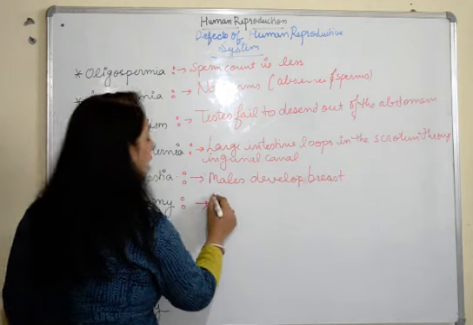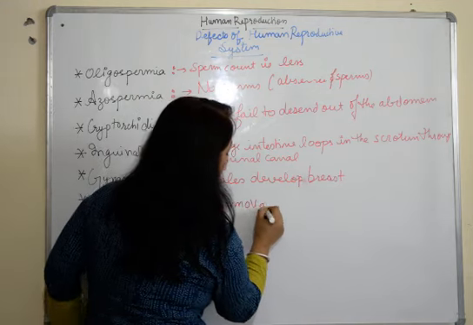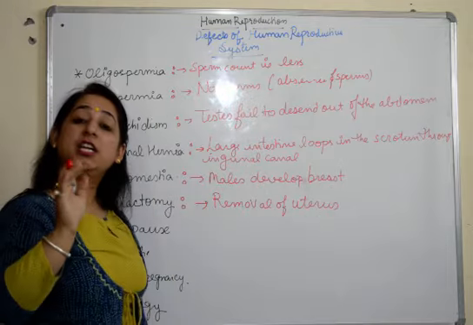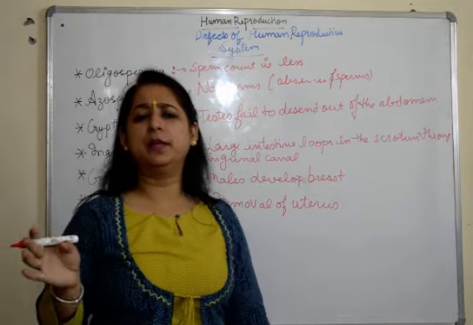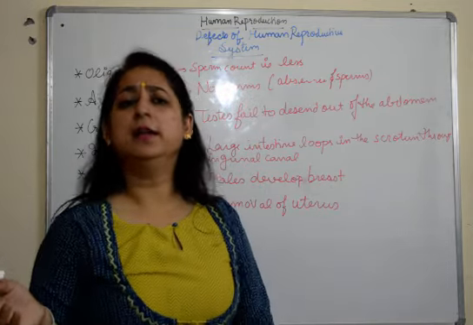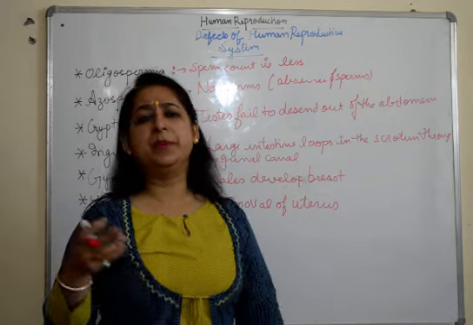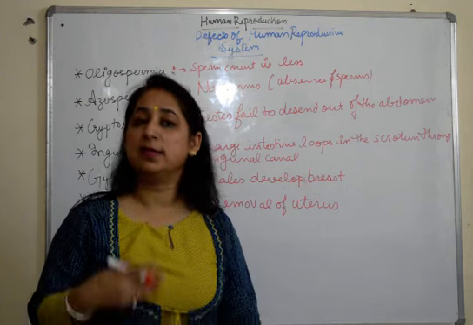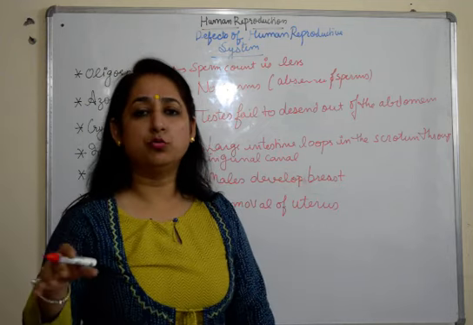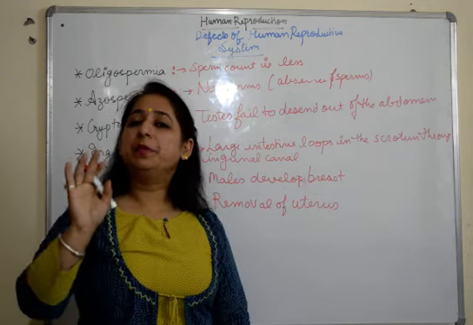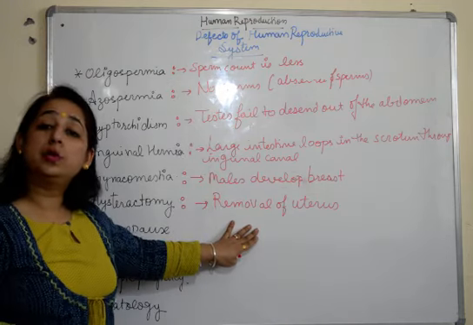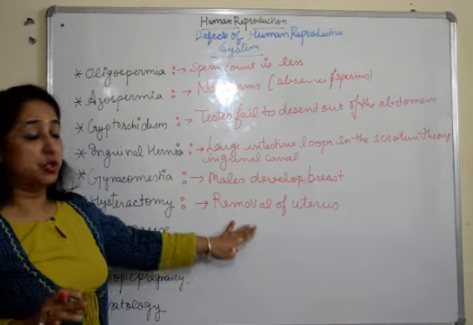Then we have hysterectomy. Hysterectomy is the removal of the uterus, or you can say surgical removal of the uterus. There can be multiple reasons for that. Maybe due to cyst development, maybe due to any abnormal condition in the uterus, maybe due to uterine cancer, or the lining of the uterus is deformed, or whatever. There can be multiple reasons, and nowadays it's a very common practice in which the uterus is removed.